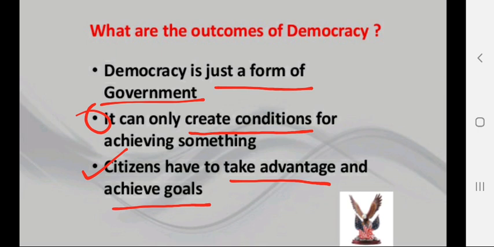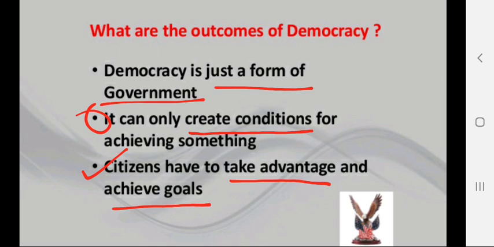That democratic government is not considered as rule of majority. So if you see the condition of your country, who are in the majority and who are in the minority, you will find that the people who are poor are in the majority in our nation, and the people who are rich are in the minority. And the people who are in the majority are poor, they don't have money, they don't have power, they don't have resources in their hands, and that is why they are not able to contest elections. Am I right? The people who are in the majority are not contesting elections.